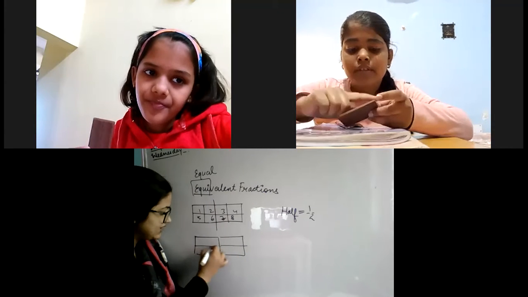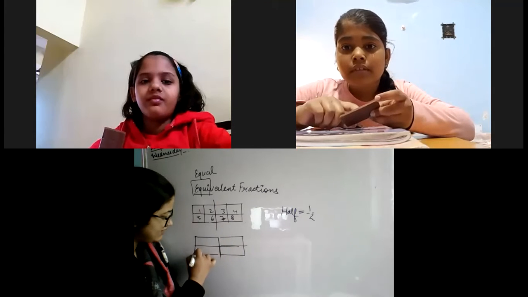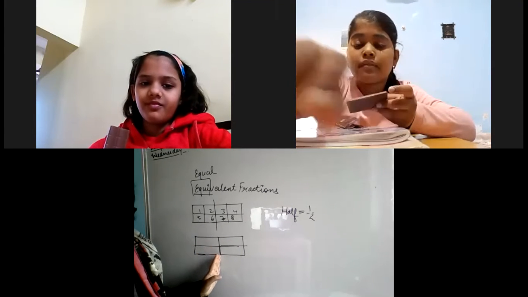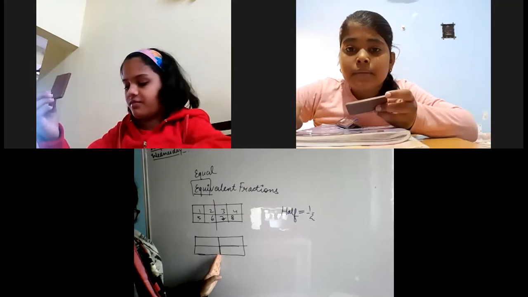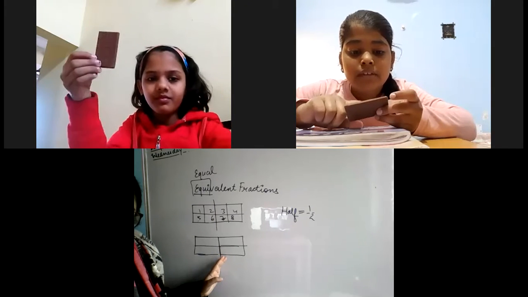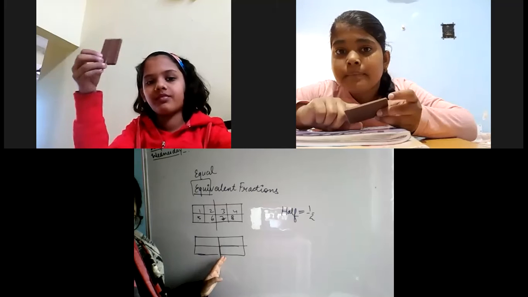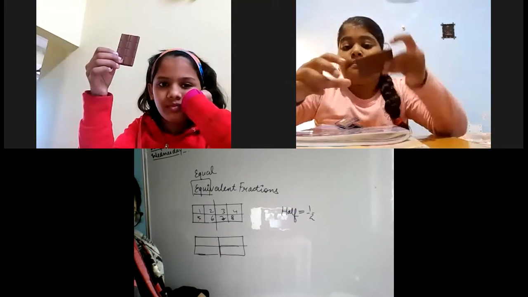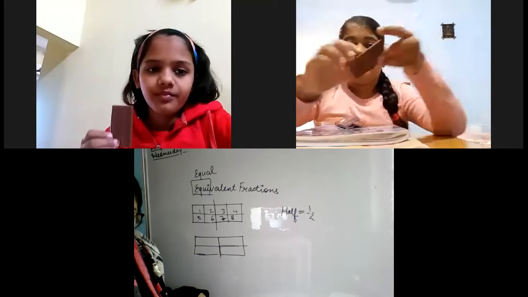Wait. Pratishtha, can you say this? My chocolate is having 4 equal parts. Can you say that? Is this correct, Pratishtha? Look at your chocolate. Is it so? Yes, ma'am. You can show us where it is. Show us on the screen. Bring it closer.